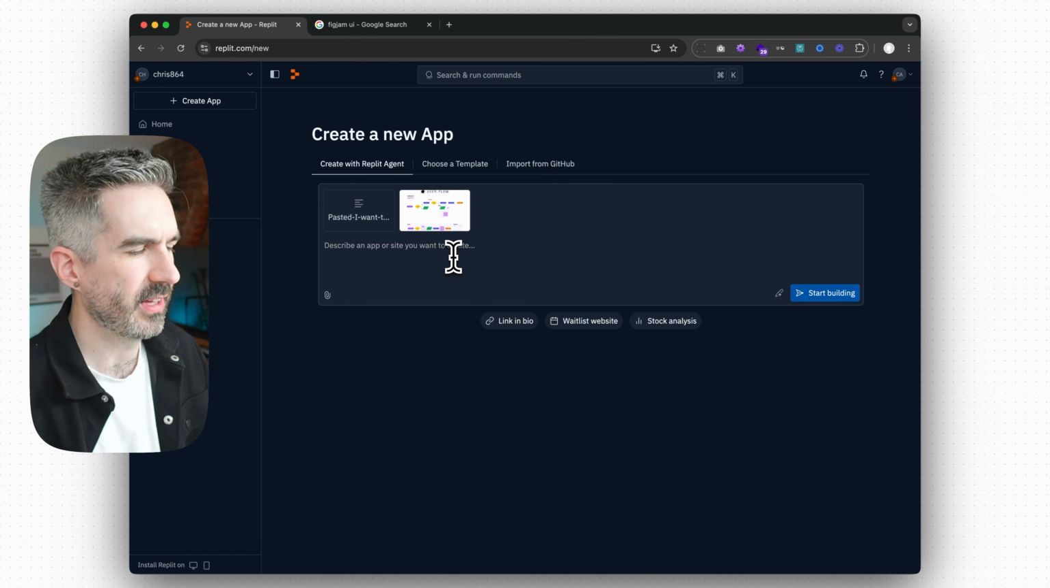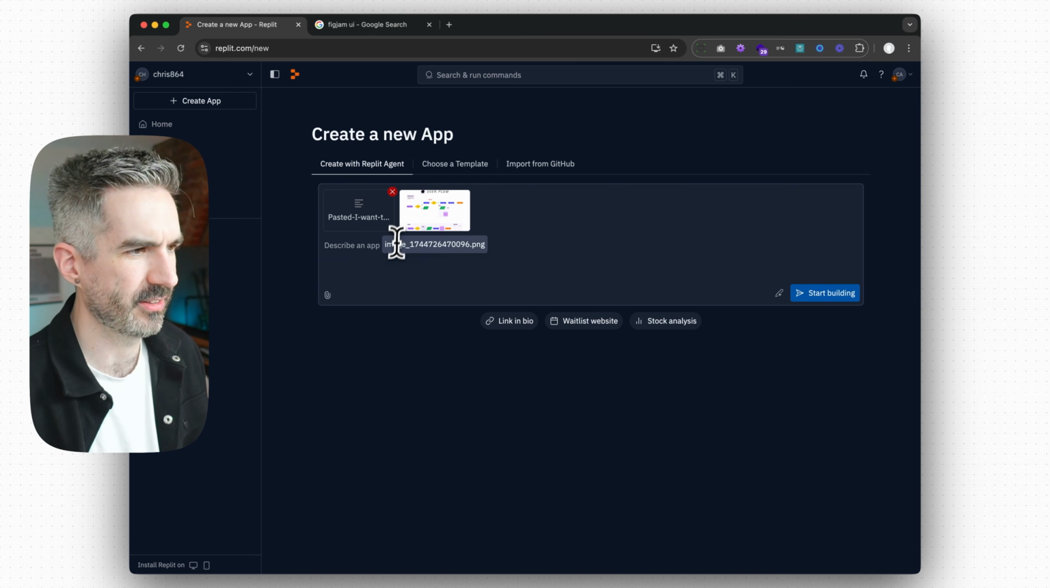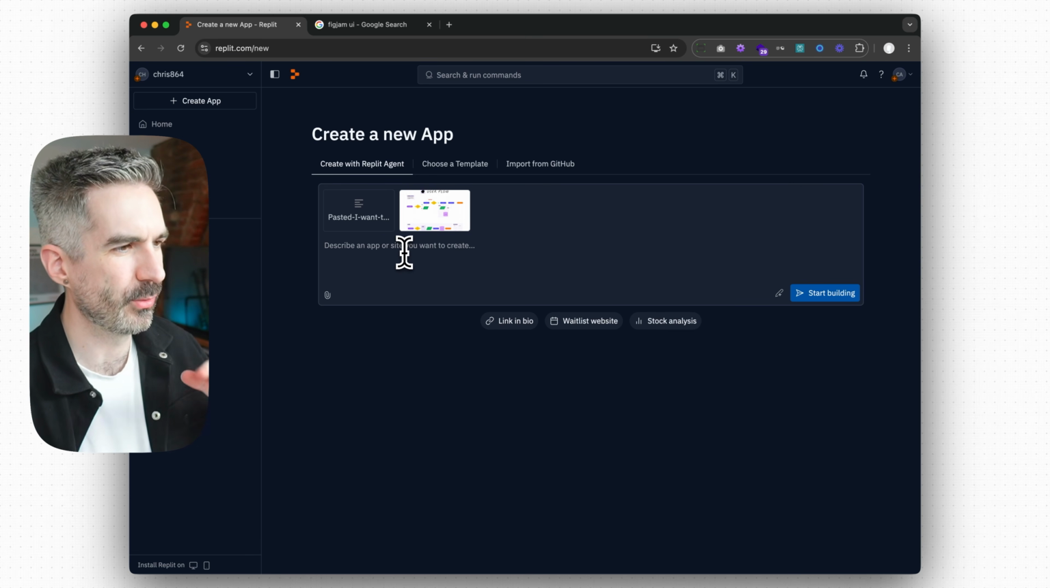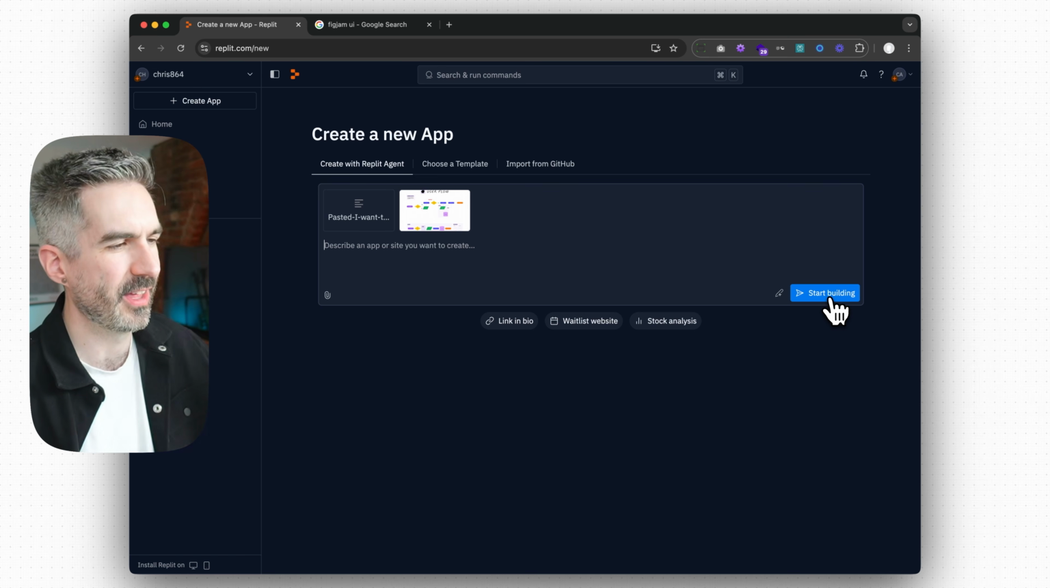So I've pasted in the text that I want to use as a prompt. It's just come in here as a pasted text attachment. So hopefully that will work. I've also copied and pasted in a reference image that I want to use for the UI. So hopefully it will follow that for the UI as well, because I've referenced that in the prompt that I've created. So let's click start building and then I'll come back once it's built something and see what we've got.